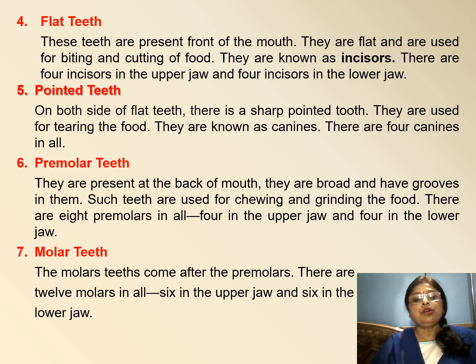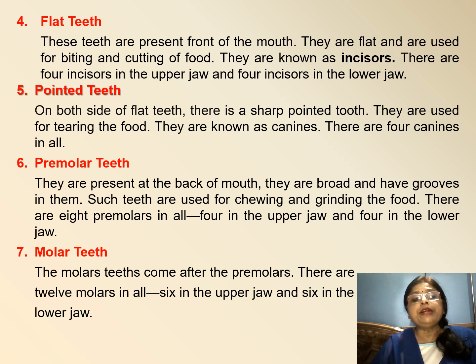Next topic is your flat teeth. These teeth are present in front of the mouth. When you open your mouth, you see teeth in front of the mouth. These teeth are called flat teeth. They are flat and are used for biting and cutting of the food. They are known as incisors. There are 4 incisors in the upper jaw and 4 in the lower jaw.